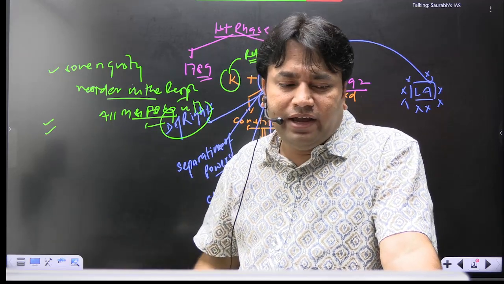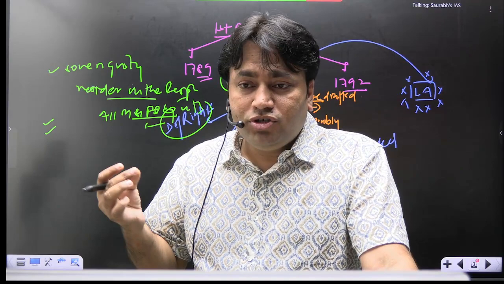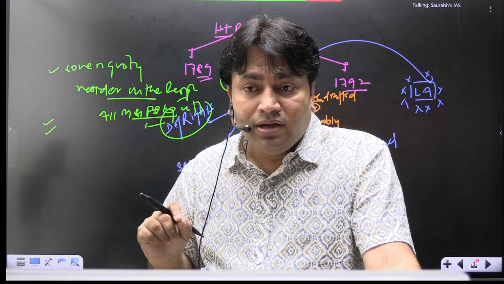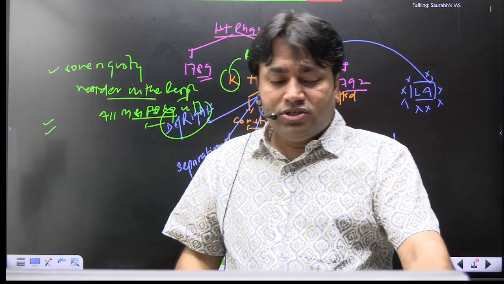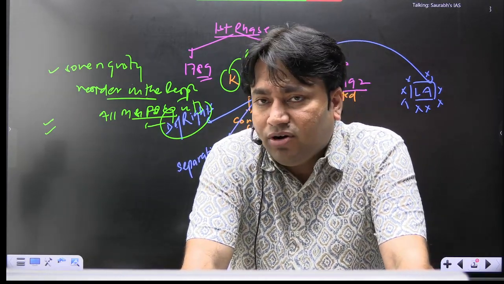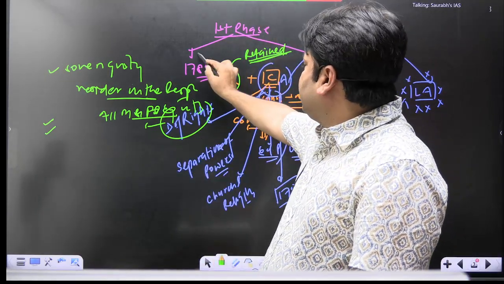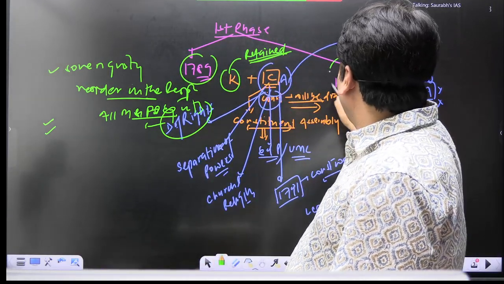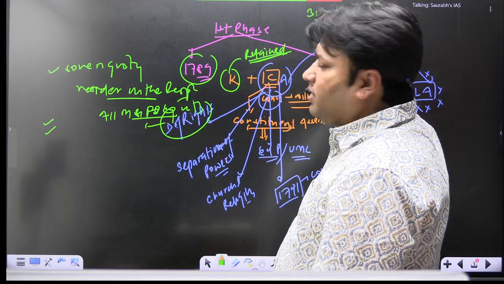The Jacobins are like the opposition, and they are constantly making the demand that the position of the king must be abolished. There should not be any king. They were continuously making the demand, saying that we want a republic at any cost. Now after the revolution, how many years have passed here? 1789 to 1792, how many years? 3 years have passed.